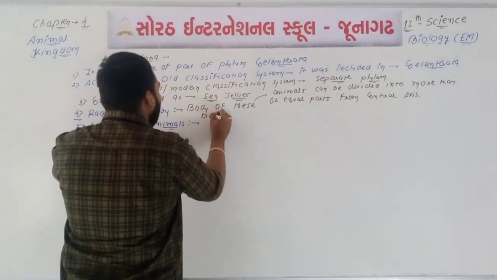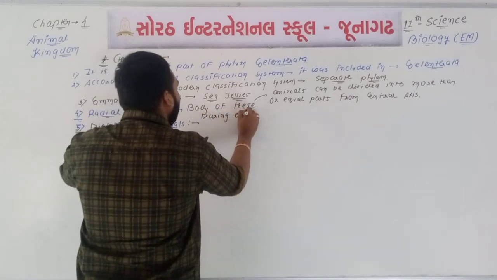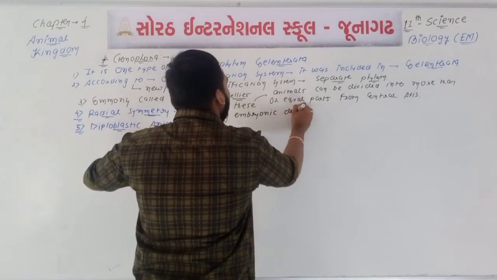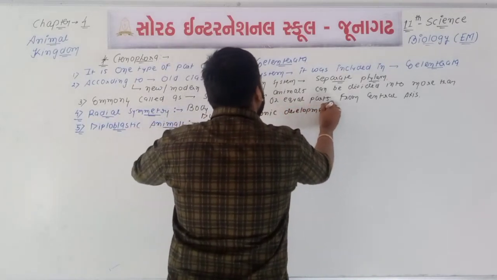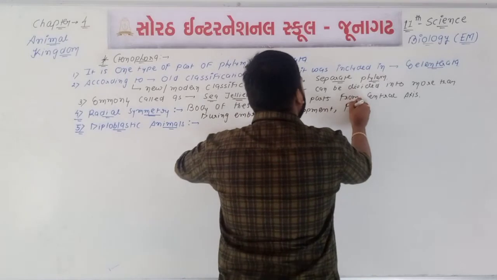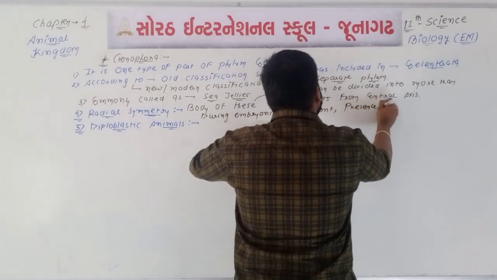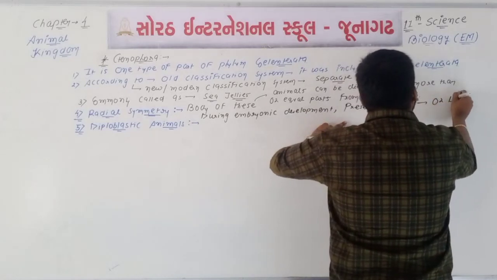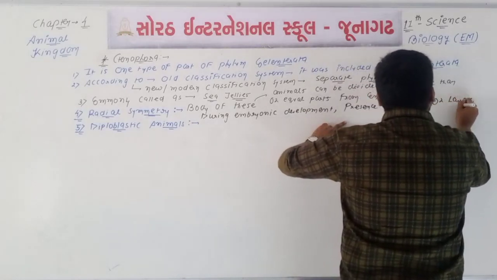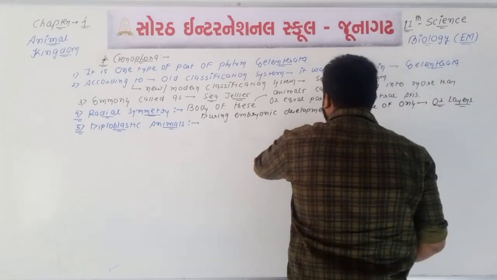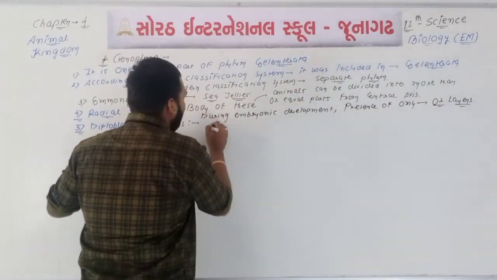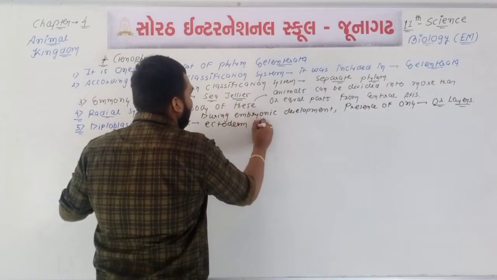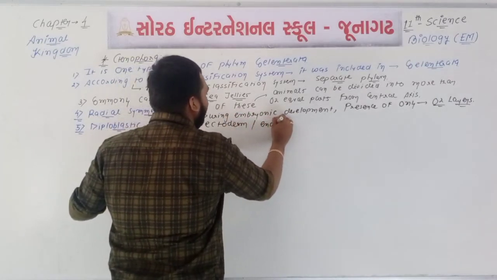During embryonic development, there is presence of only two layers, the outer layer which is known as ectoderm and the inner layer which is known as endoderm.